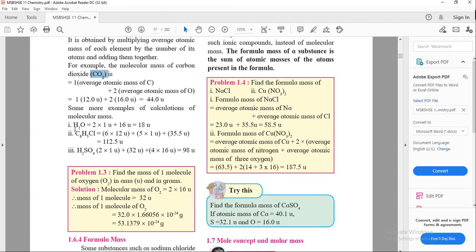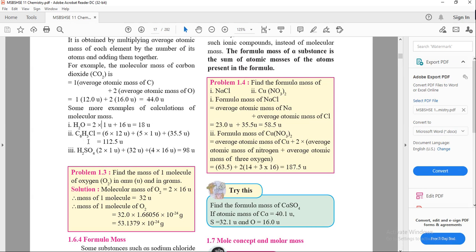Now the molecular mass of H2O. So 2 into 1. 1 is for what? 1 is for the hydrogen atom, it is the atomic mass of hydrogen. We want to calculate the total molecular mass of the H2O molecule, so we add the atomic mass of each atom. The atomic mass of hydrogen is 1, so 1 into 2 plus 16. 16 is for oxygen, so 18 u is the molecular mass of H2O.